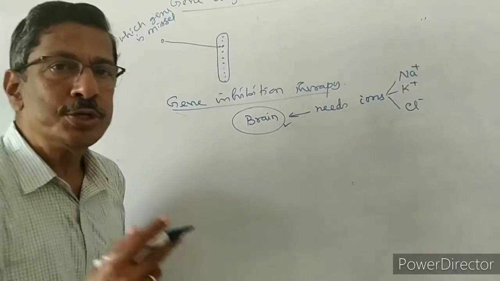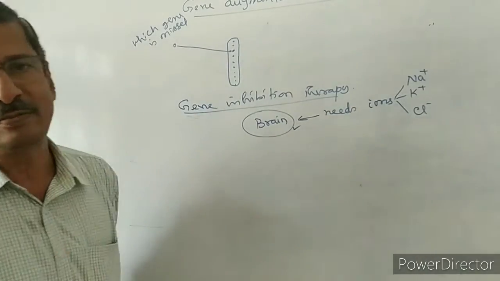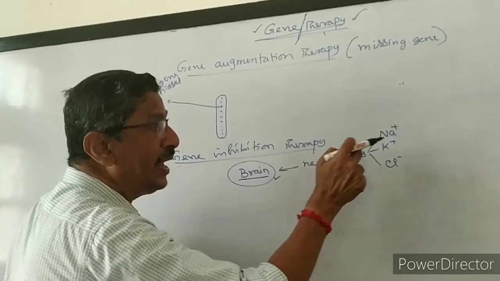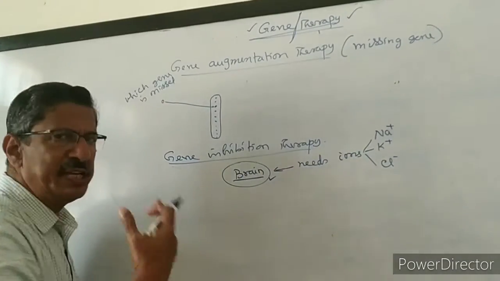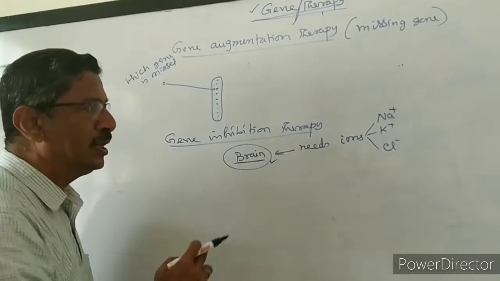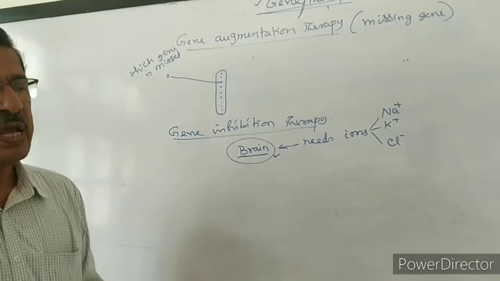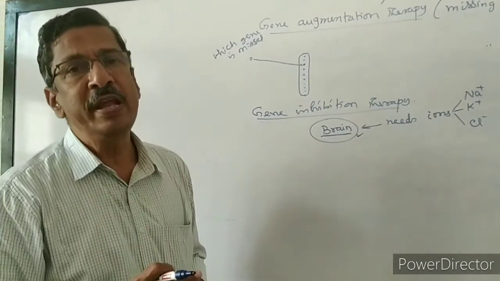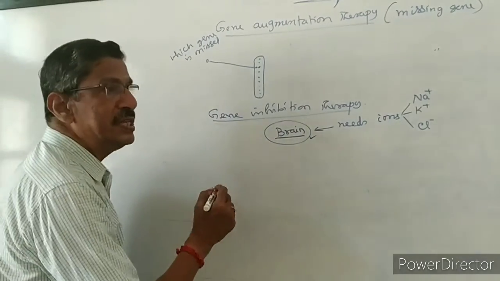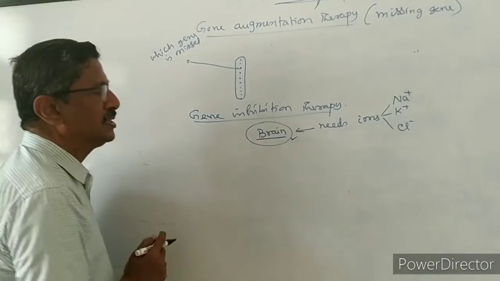So the three ions should not be supplied less, and should not be supplied in excess. Otherwise the brain will be affected. Particularly, an excess quantity will stimulate and induce the brain to be overexcited. I already told you it is a very sensitive organ. As a result, neurons will burst. If the neurons are bursting, brain failure will occur, and that leads to the death of the individual. It is causing a disease called Huntington chorea, one major problem.